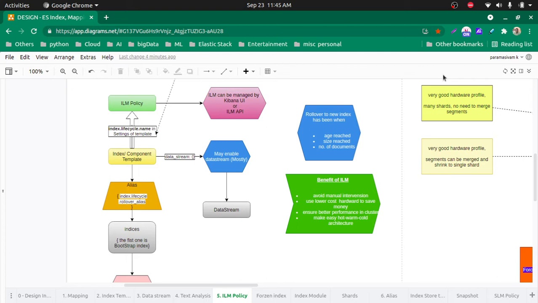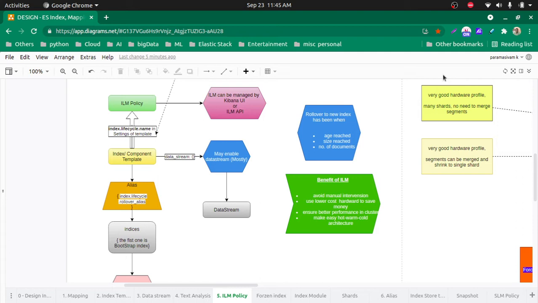Okay, what is an ILM policy? The purpose of an ILM policy is to make it easy to manage data streams as well as indexes. Let's say in our use case we cannot ingest all the data into a single index, right? Then it will be tough to manage resource allocation and everything. So we can switch to a new index. That's what happens in a data stream, right?